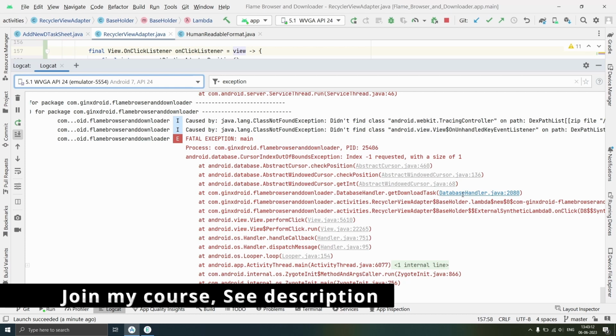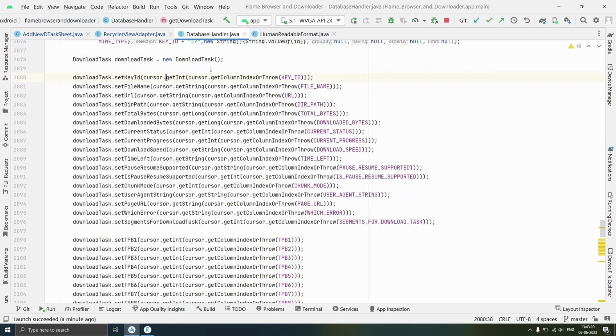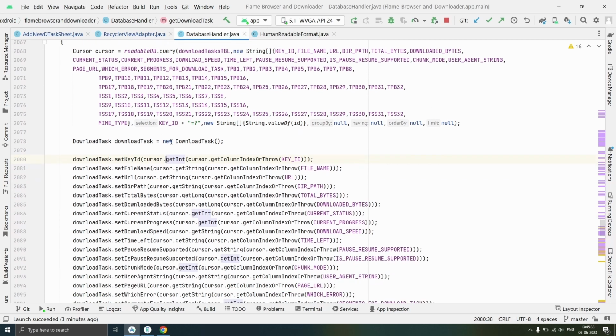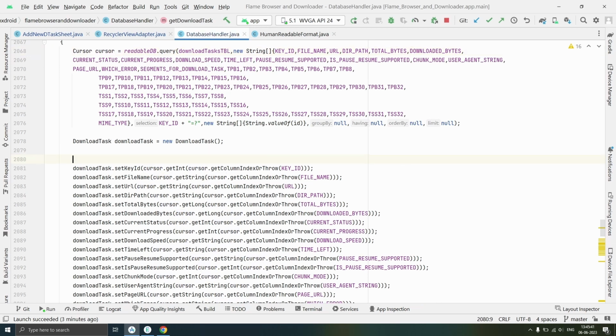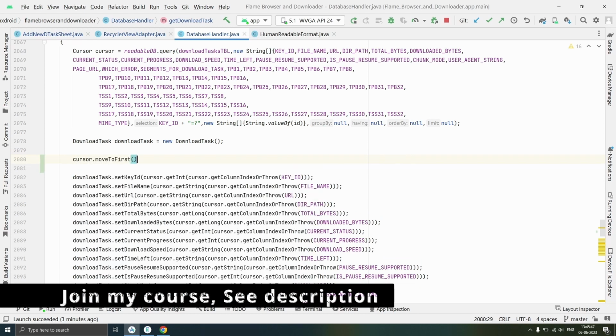So open this, just press Ctrl from keyboard and click this, so it will move towards that location. So we forgot one line over here. We never moved our cursor to the first record, so after creating download task, we need to move our cursor to the first record.